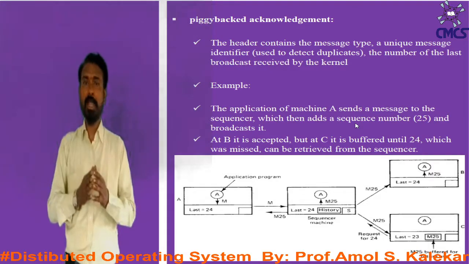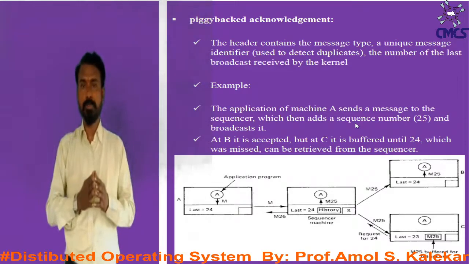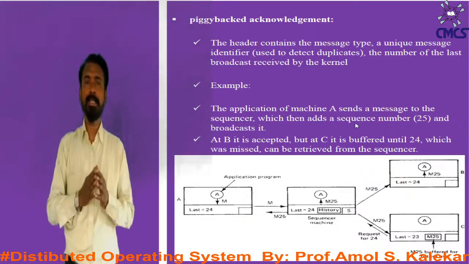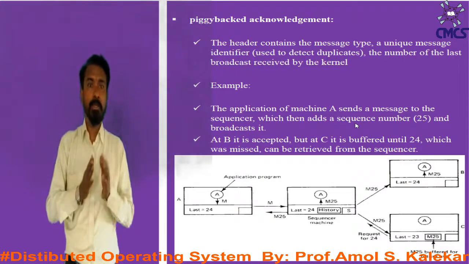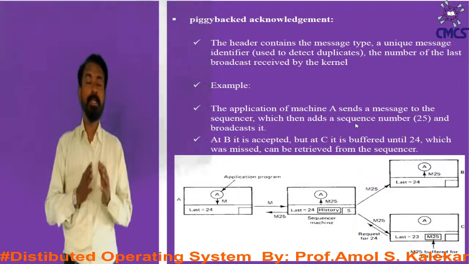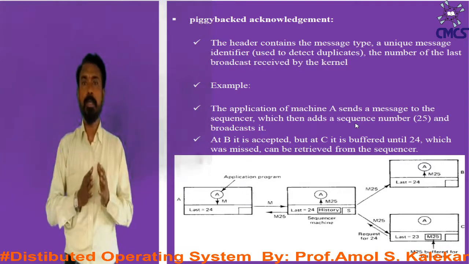Now we have the piggybacked acknowledgement. As you can see in the figure, the header contains the message type, a unique message identifier that is used to detect duplicates, and then the number of the last broadcast received by the kernel.